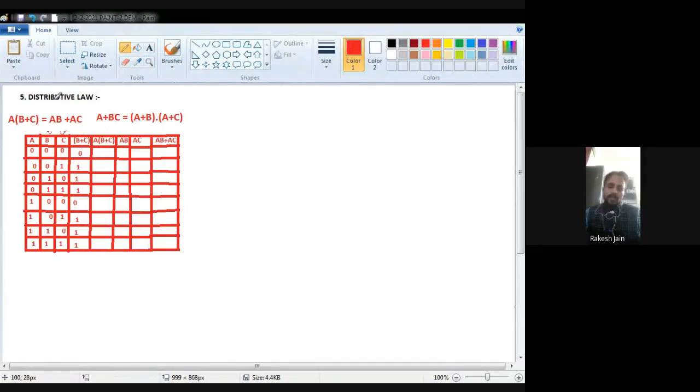Okay, so these are different values of the inputs related to A and B and C.